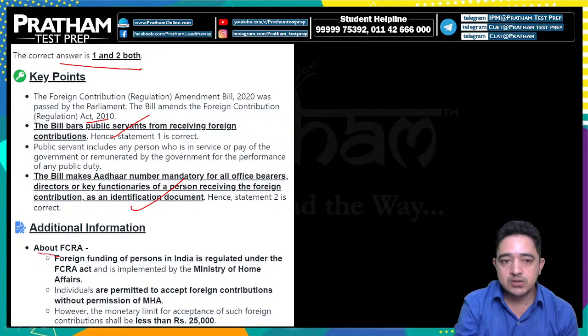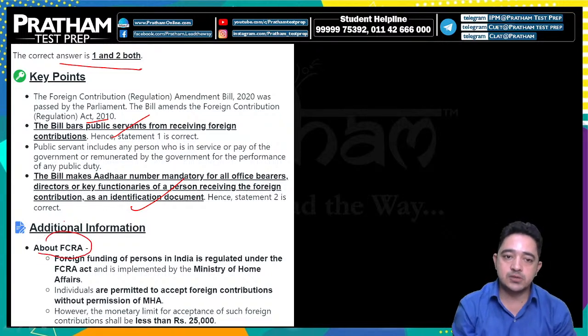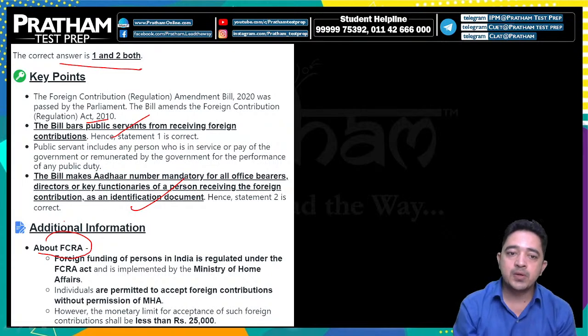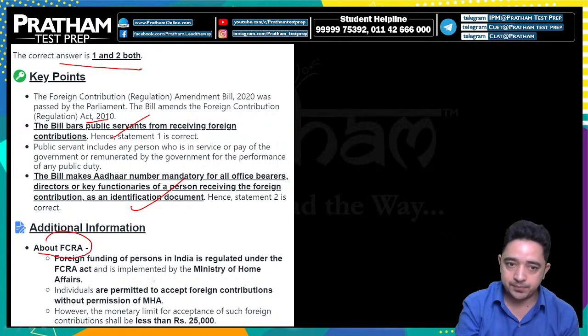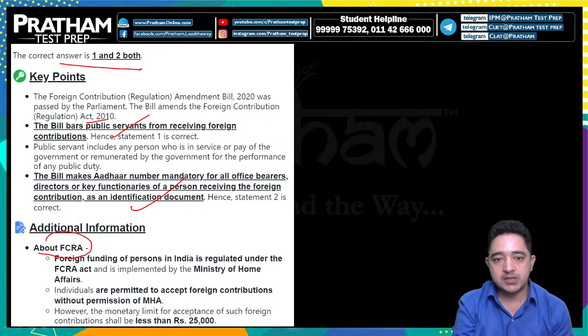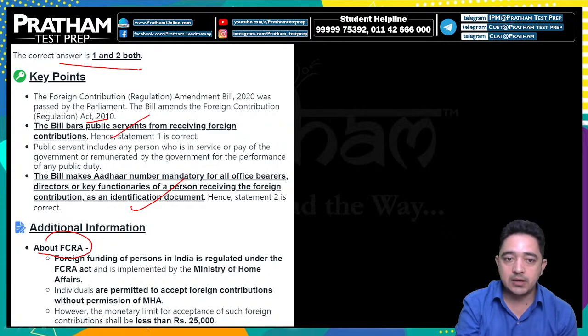And we have already discussed FCRA, foreign contributions. Foreign funding of persons in India is regulated under the FCRA and implemented by the Ministry of Home Affairs. Individuals are permitted to accept foreign contribution without permission of the MHA. However, the monetary limit of acceptance of such foreign contributions shall be less than 25,000.